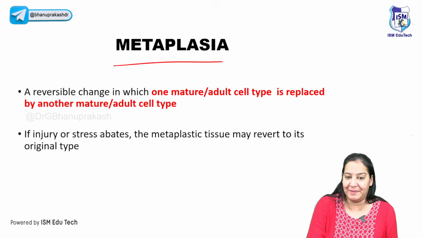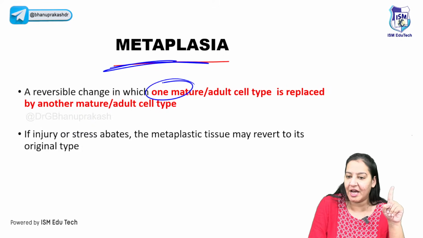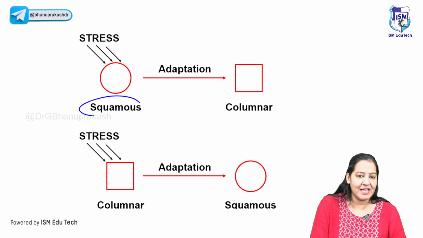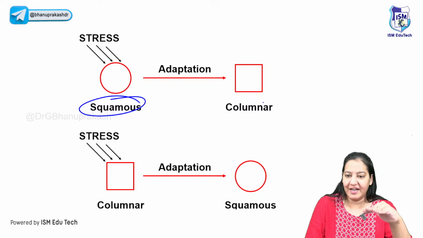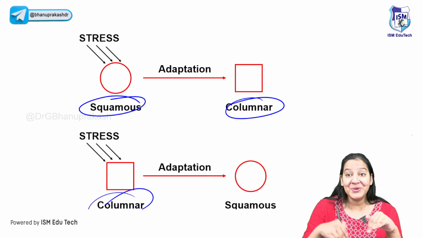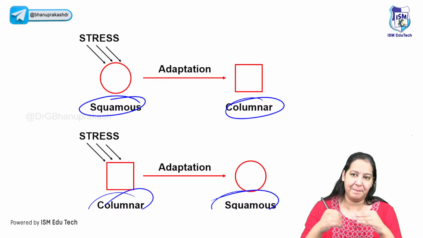The 4th one is the metaplasia. What is metaplasia? Metaplasia is transformation of one type of cell to another type of cell. So initially the cell was squamous. Due to stress, it converted to columnar. Or initially the cell was columnar. Due to stress, it gets converted to squamous. So that is the 2 types of metaplasia.